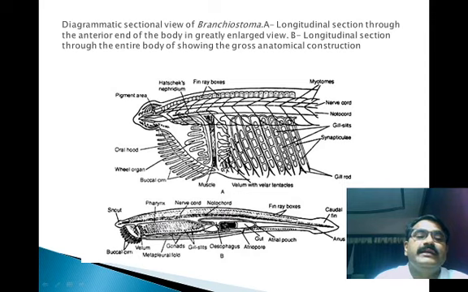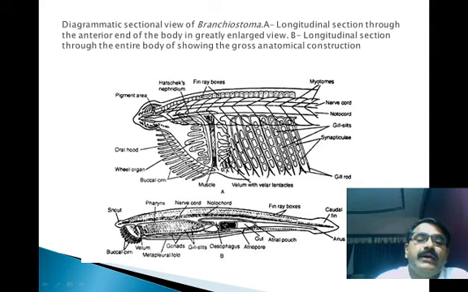The mouth is guarded by the oral hood, and the oral hood has near about 10 pairs of tentacles, and the number of tentacles increases as the age of the Amphioxus increases. The oral hood encircles and guards the mouth.